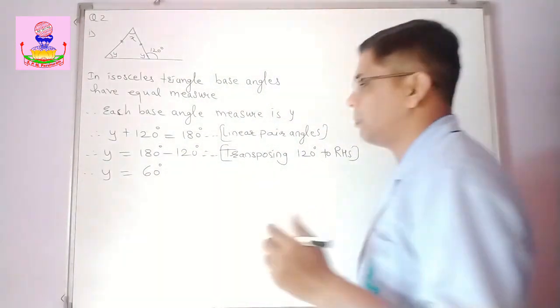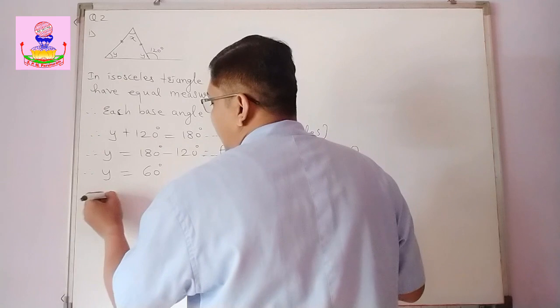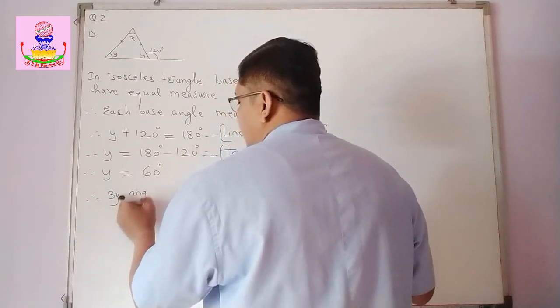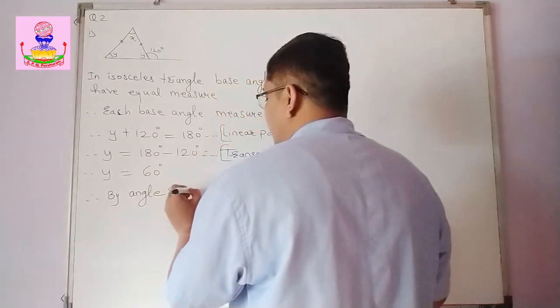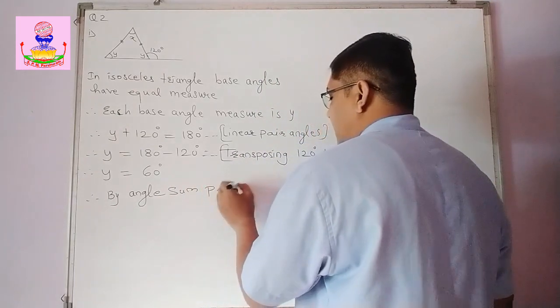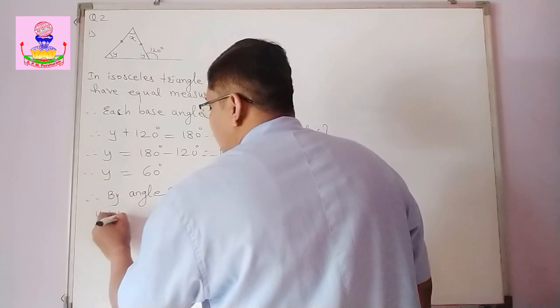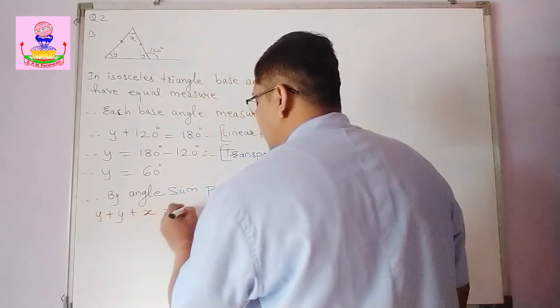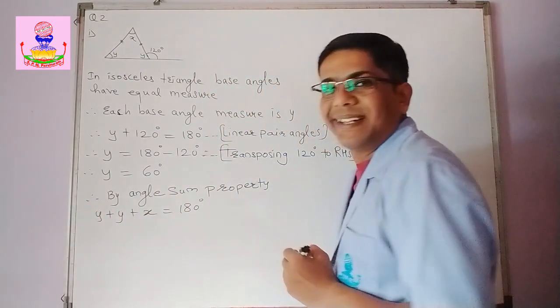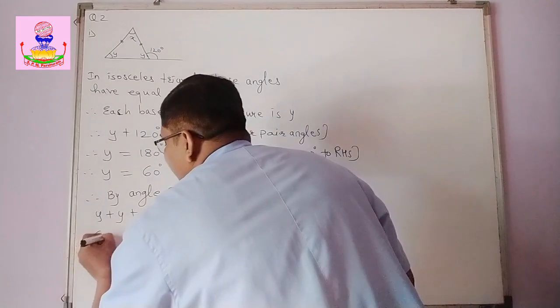Then we will use the angle sum property. By the angle sum property, y plus y plus x is equal to 180 degrees.